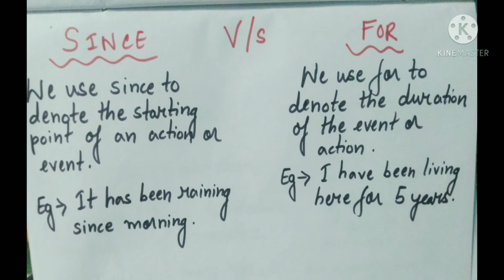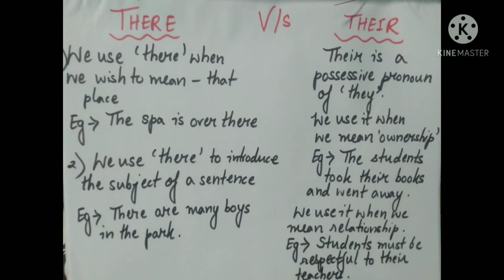And the next set of word is there versus their. One of the most commonly misused, confused set of words, THERE versus THEIR. We use there, THERE, when we wish to mean that place. It's just the opposite of here. For example, the spa is over there, THERE.